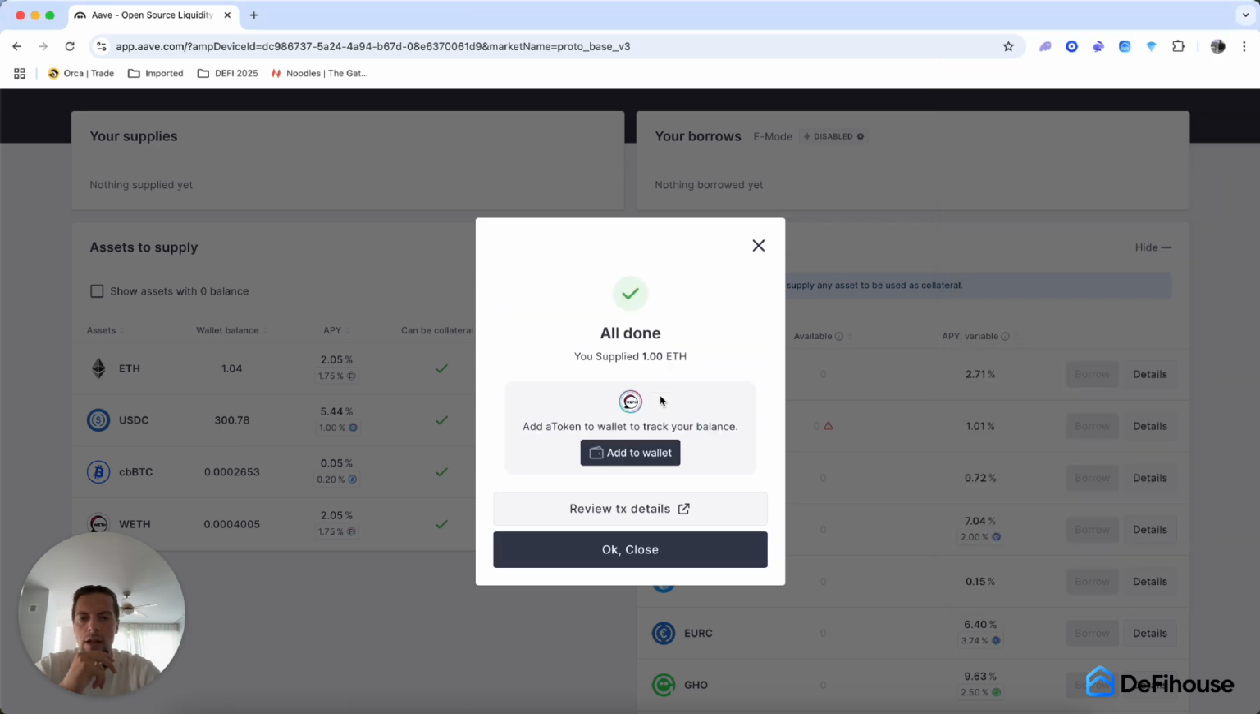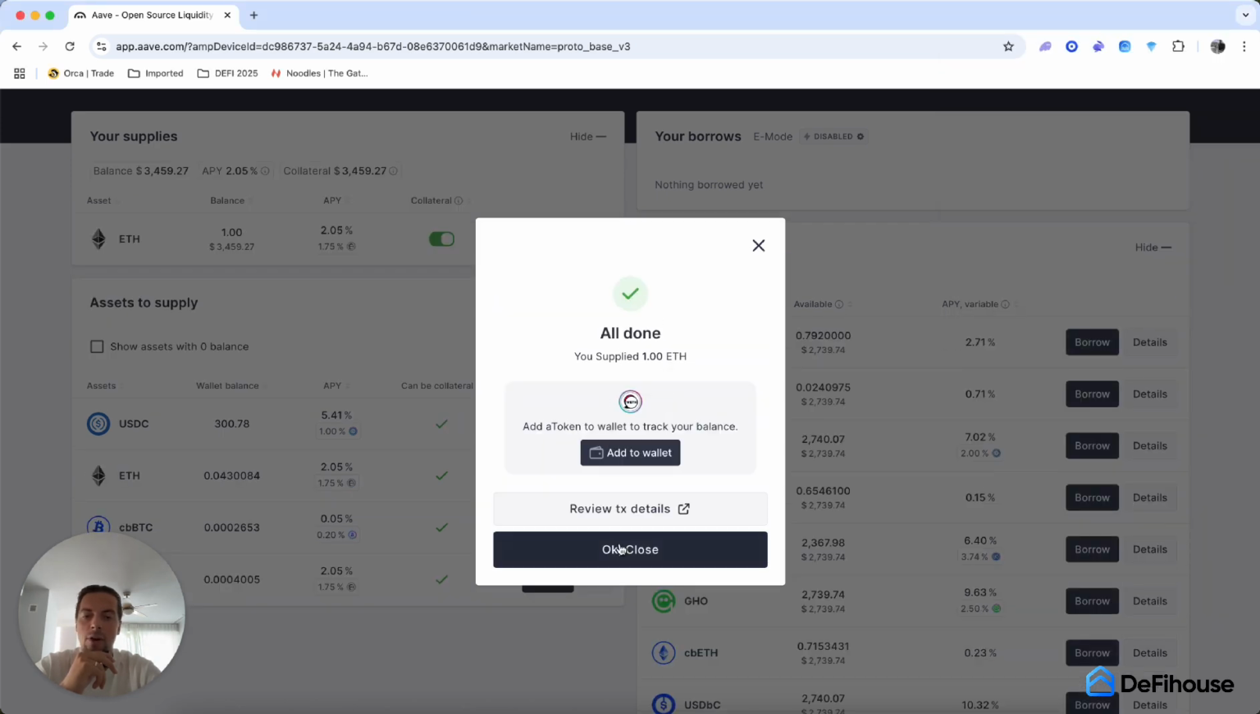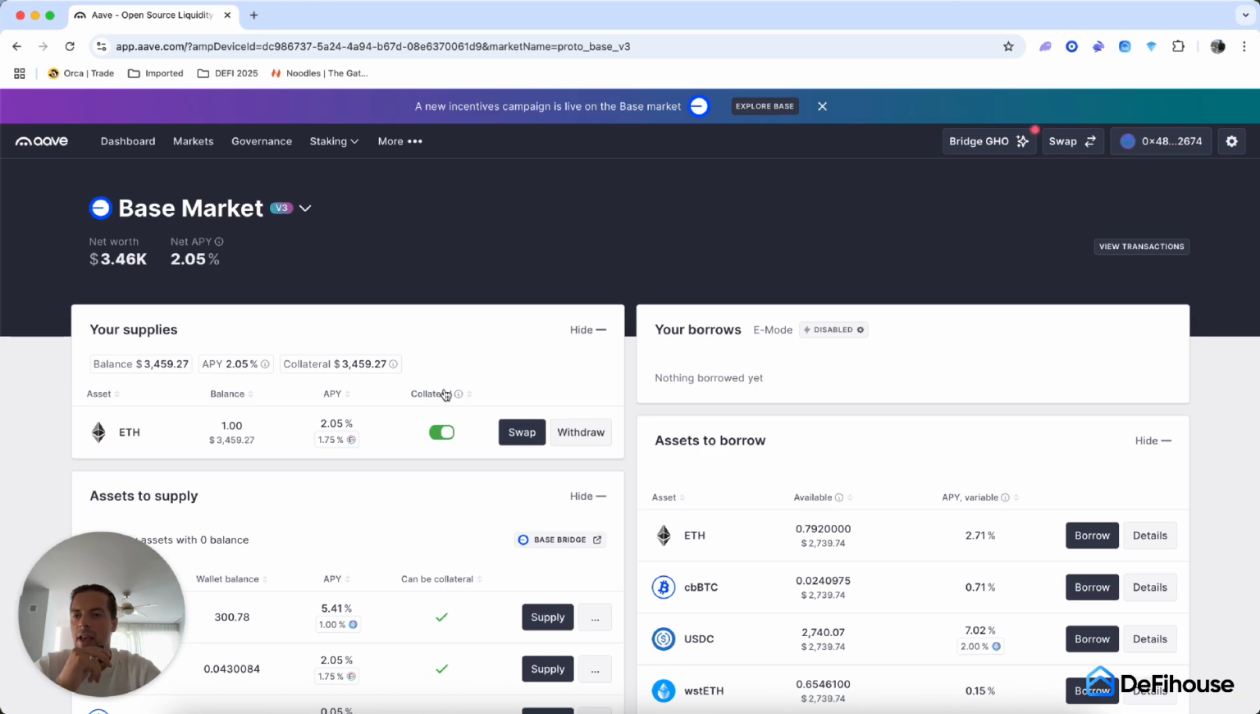And now as you can see, your net worth is now 3.46k. So we deposited one Ethereum into Aave and my APY is 2.05%. So that's it. Now my Ethereum is actually earning me money. Of course, this APY is not much, and its annual percentage yield, which is 2% per year, it's nothing, right? But the point of lending provision is not to actually generate life-changing money or consistent monthly cash flow.